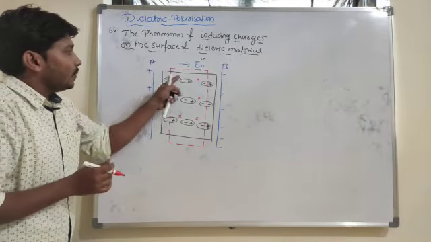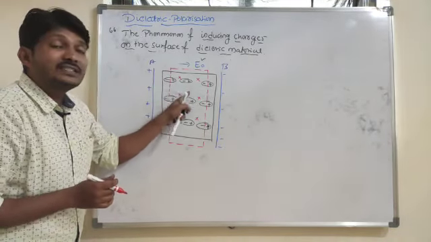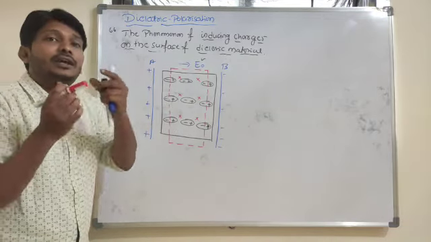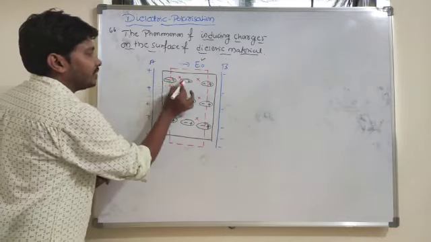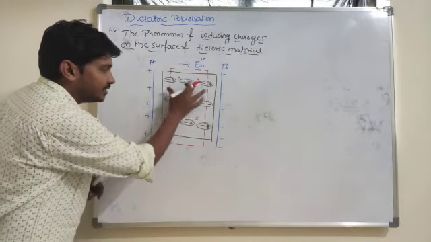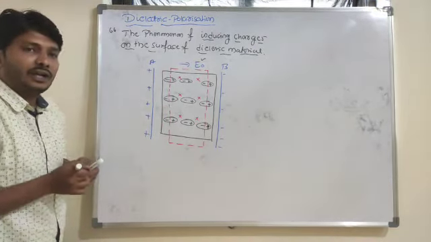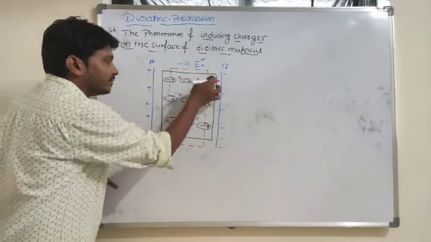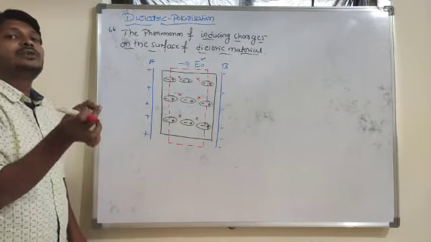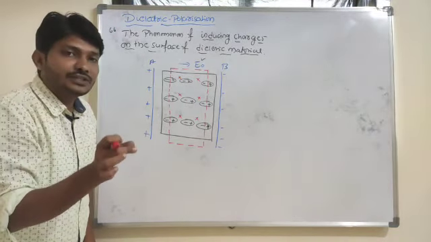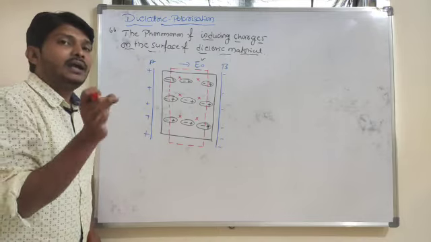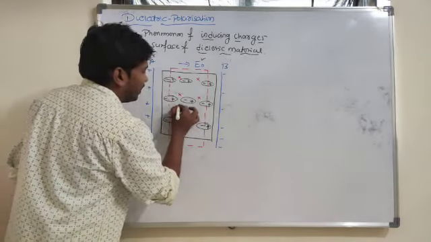Whatever charges are present inside the dielectric substance will get neutralized. Why? Because they consist of positive and negative ions, so these charges will become neutral. So charges are present only on the surface of the dielectric material. Because of these induced charges, there exists an induced electric field inside the dielectric material. Hope you are understanding.